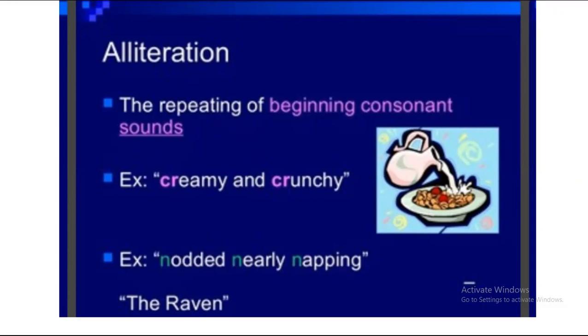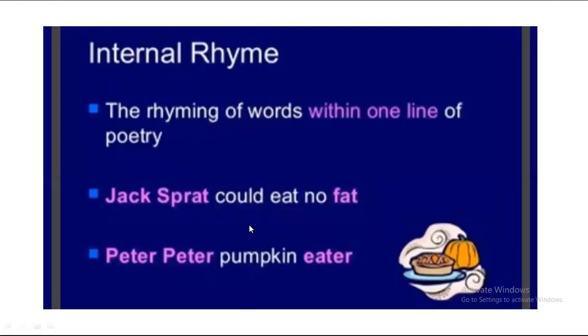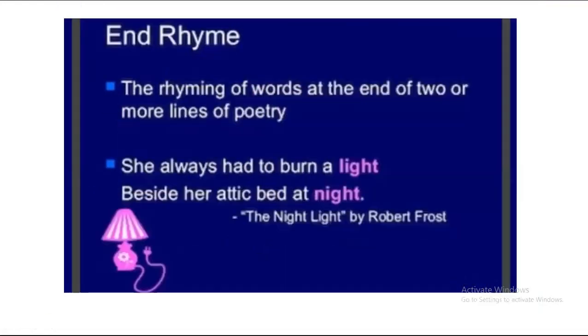Okay, so the next one which we've got is internal rhyme. Sorry. Yeah, we have end rhyme first because it's easier. The rhyming of words at the end of two or more lines of poetry, all right? For example, she always had to burn a light beside her attic bed at night. So light and night are rhyming over here. There can be many examples: light, night, might, or mice, rice, or whatever. Wherever there is rhyme at the end of a few verses in a poem, it can be considered end rhyme.